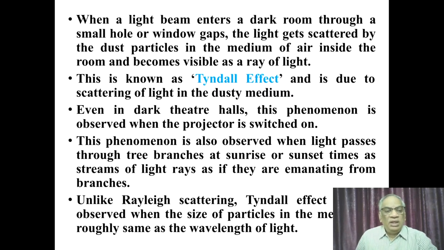This you can see in movie theaters. Once the projector is on, the light coming from the projector onto the screen can be seen as a patch of white light in the dark hall.